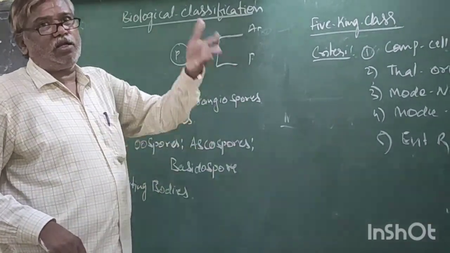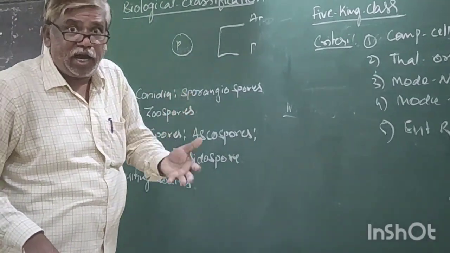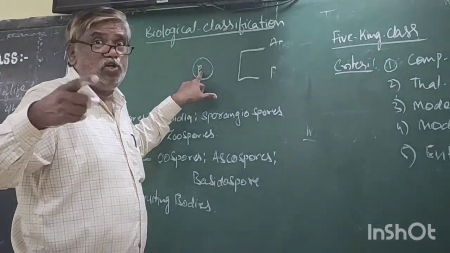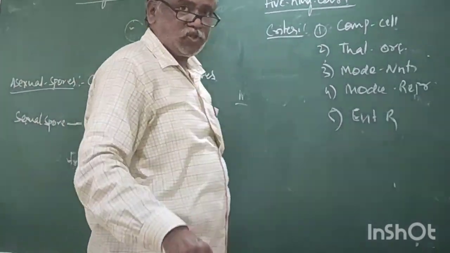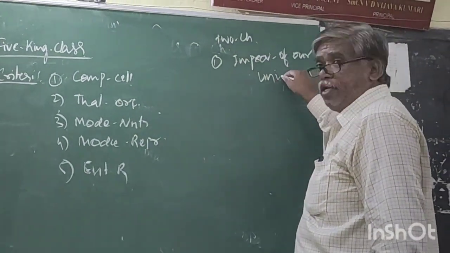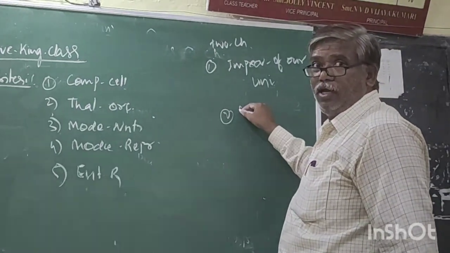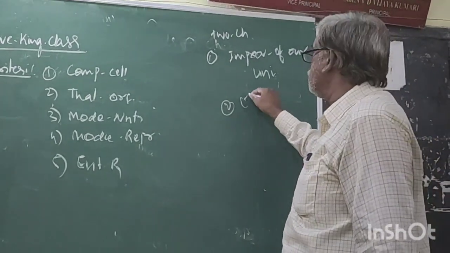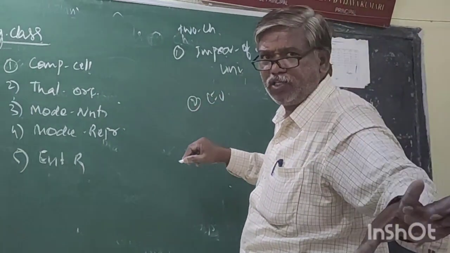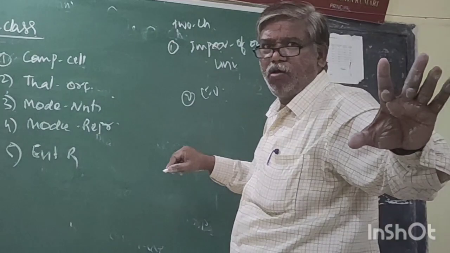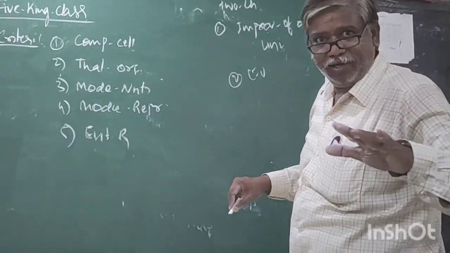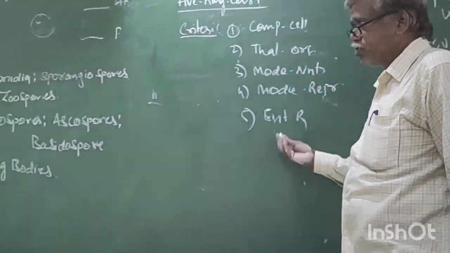Again, our understanding improved. Like in unicellular organisms, prokaryote is there, eukaryote is there. Finally, what I am saying is these are the two important characters: improvement of our understanding and ever changing, that is evolution. By these two characters, classification must always be changed or updated year by year.